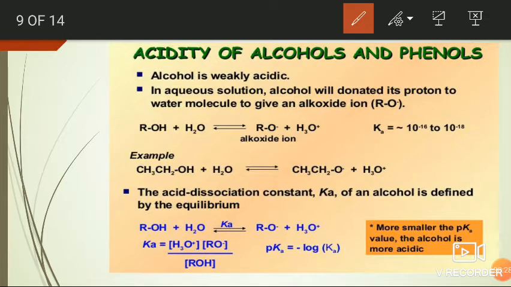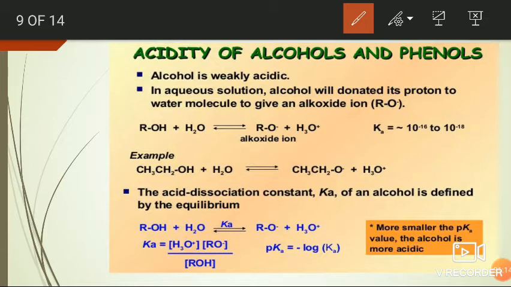Generally, compounds are classified into three types based on their nature. They are: one is acids, second is bases, third is neutral molecules. To classify the molecules, whether they have acidic nature or basic nature, there are three theories. The first theory is the Arrhenius theory. According to the Arrhenius theory, any compound which easily releases H plus ions in its aqueous solution is considered an acid.